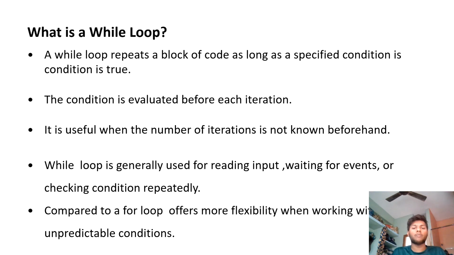It is used when the number of iterations is not known beforehand. While loop is generally used for reading input, waiting for the output, or checking conditions repeatedly. Compared to for loop, it offers more flexibility. When we are writing a program and we have to repeat the source program several times, we use the while loop. And while loop helps run the program several times without any errors.